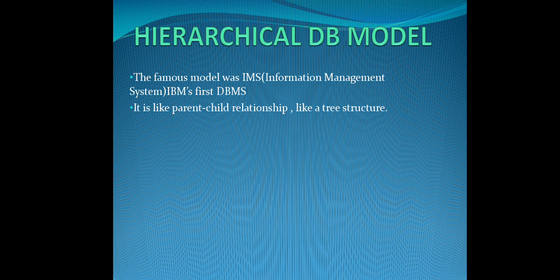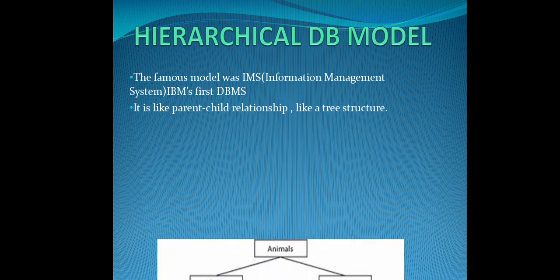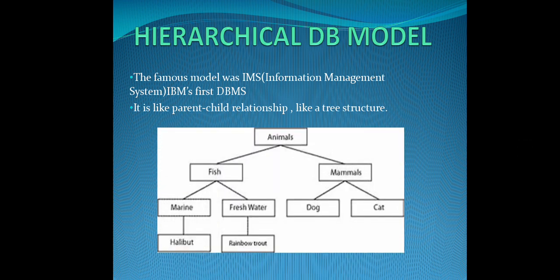It just shows the structure of creating the tables in the database. Let's take this example. The root is the first table, and it contains only one root. Animal is the root of all the tables. The animal can have any number of child tables, that is child nodes. We can call it a node also.